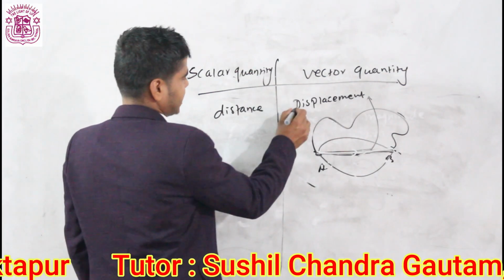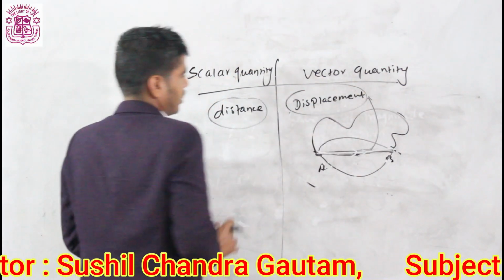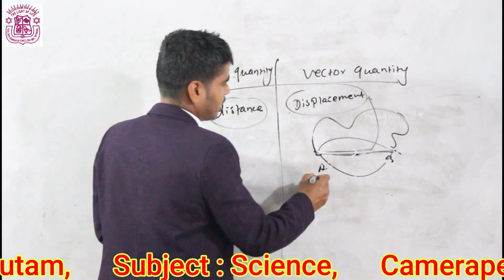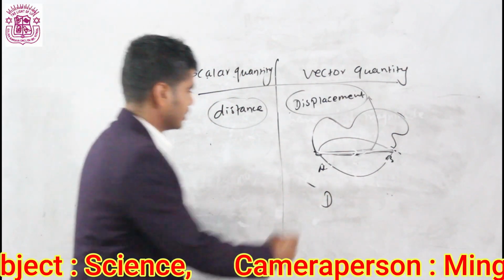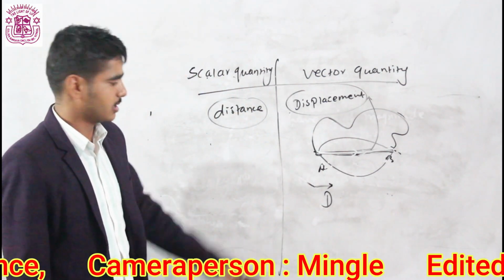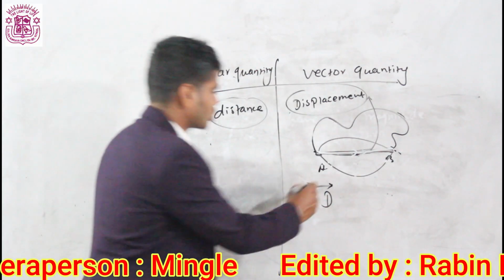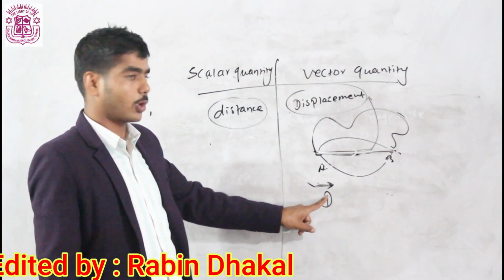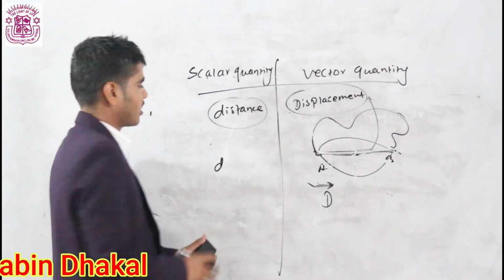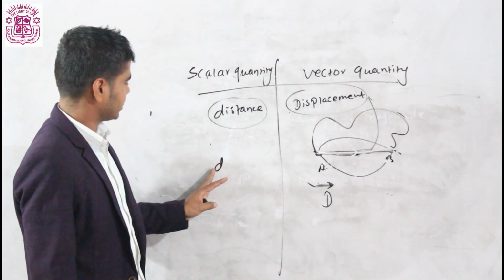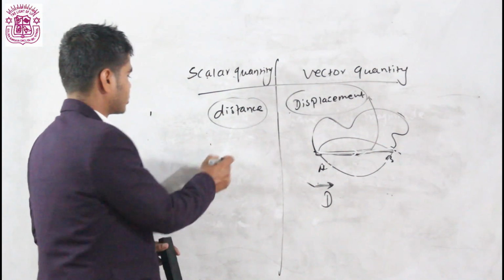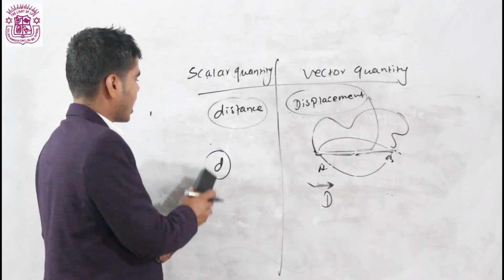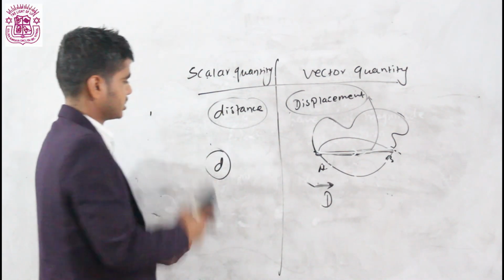Okay, then after knowing about distance and displacement, here is an example. A scalar quantity cannot be represented by an arrowhead sign. Suppose if D represents displacement, then vectors are represented by this arrowhead sign. The arrow sign shows that there is fixed direction. Displacement, a vector quantity, is represented by an arrowhead sign, whereas distance is not. Simply we can write it without the arrowhead sign, meaning it does not have fixed direction. That's why distance is a scalar quantity, so you are not allowed to write the arrowhead sign over it.